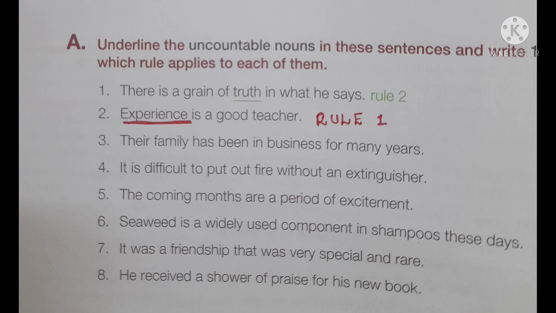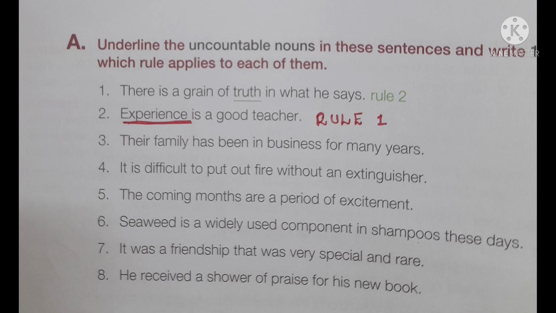Now let's move to the textbook. Underline the uncountable nouns in these sentences and write 1, 2 or 3 depending on which rule applies to each of them. So we already said that there are 3 rules. Based on those 3 rules, you have to identify which rule is applied here. The first sentence, there is a grain of truth in what he says. In this sentence, truth is the noun and the truth is an uncountable noun.